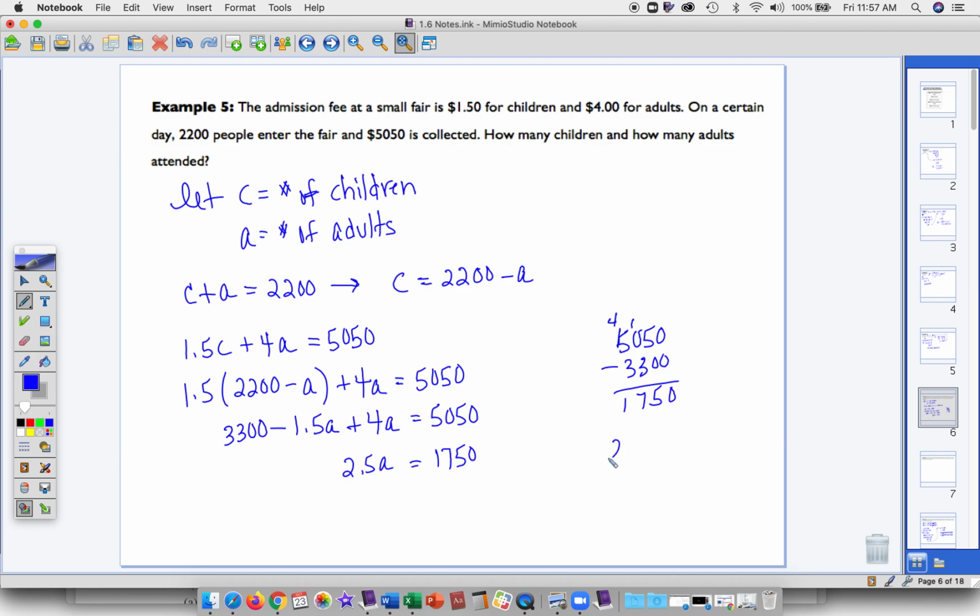And now I need to divide 2.5 into 1,750, some good old long division, right? I need to move my decimal place over 1. So 25 goes into 175 7 times. So I end up with 700.